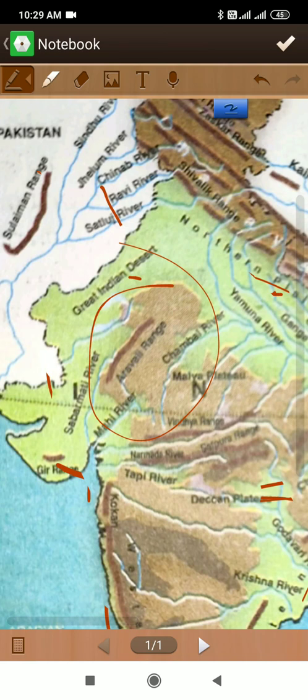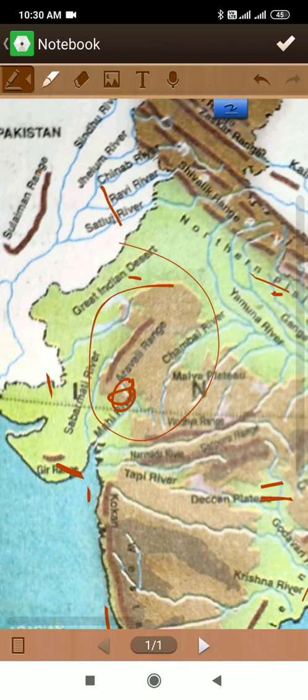Mount Abu, a famous hill station in Rajasthan, is situated in this range, and it's very beautiful and pleasant. The highest peak in Mount Abu is Guru Shikhar and its height is about 1722 meters. The question can be asked, which is the highest peak of Mount Abu? Understood? So you have to write Guru Shikhar.